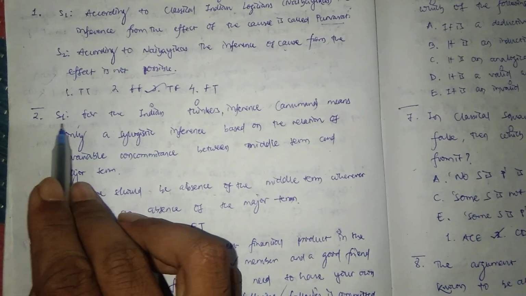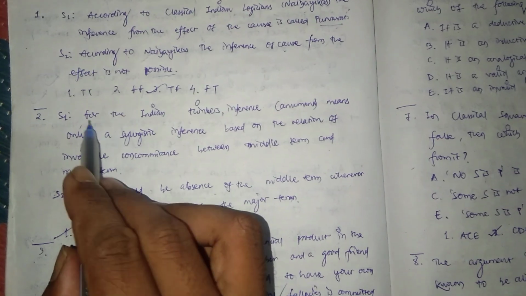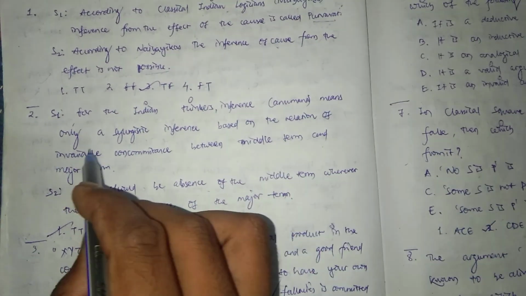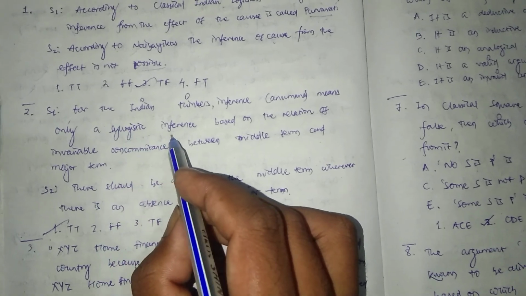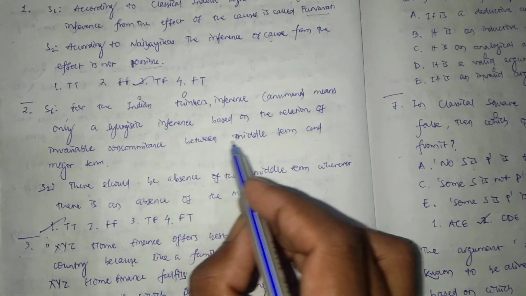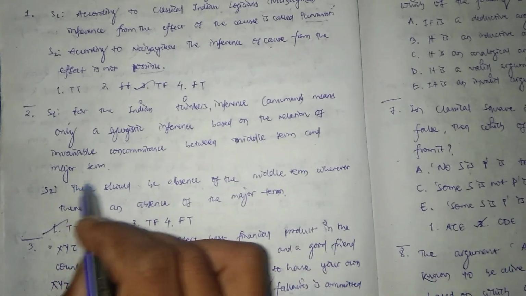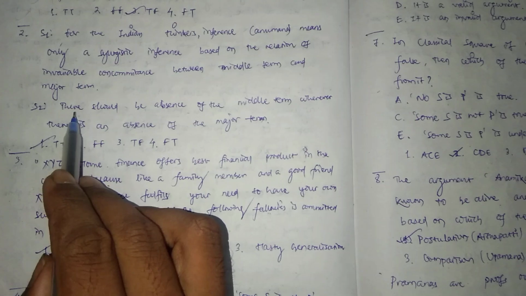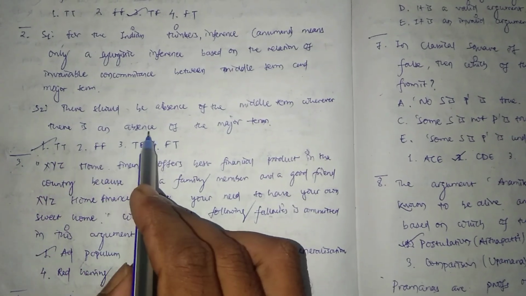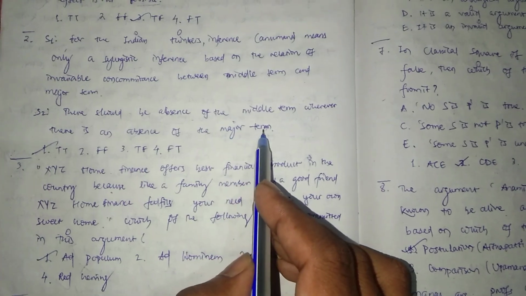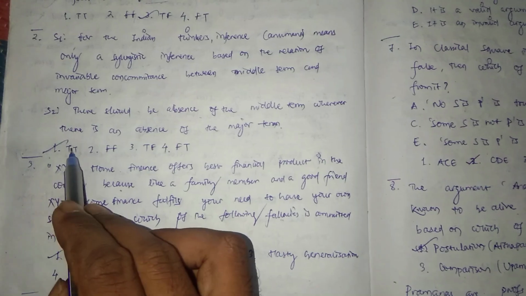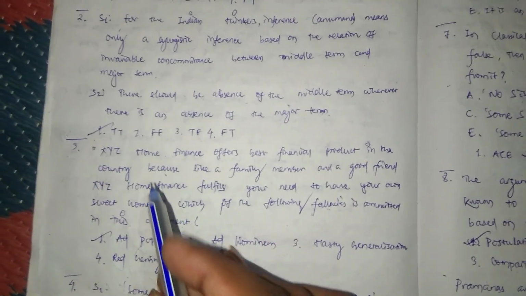For question number 2, statement 1 says, for the Indian thinkers, inference or anumana means only a syllogistic inference based on the relation of invariable concomitance between middle term and major term. Statement 2 says there should be absence of the middle term wherever there is an absence of the major term. As both the statements are correct, option 1 is a correct option.